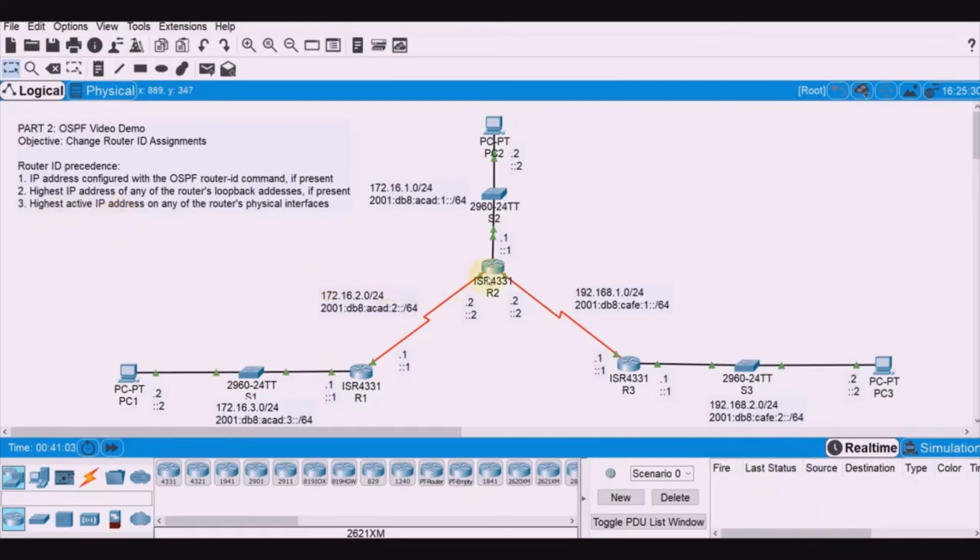All right, so that's the end of this video demo. See you in part 3 of the OSPF video demo, which deals with the configuration of passive interfaces for the OSPF routers.